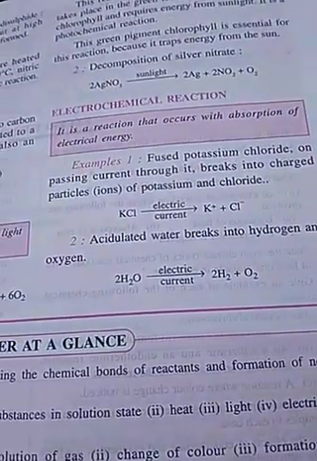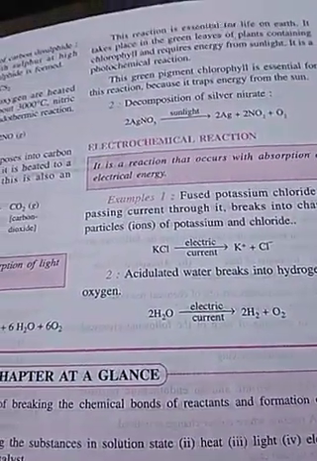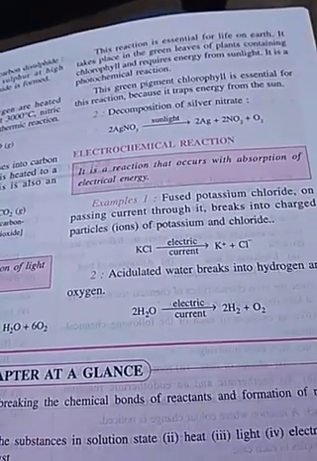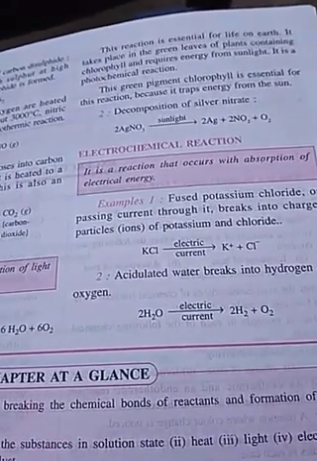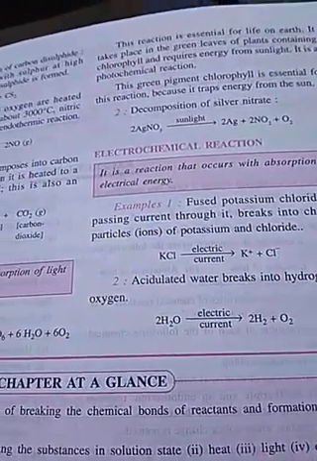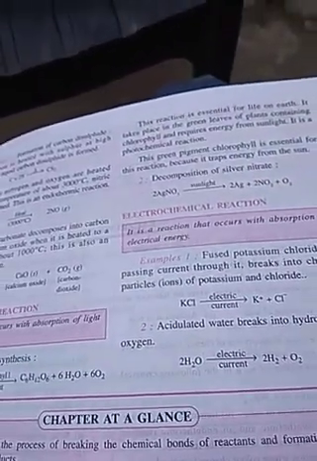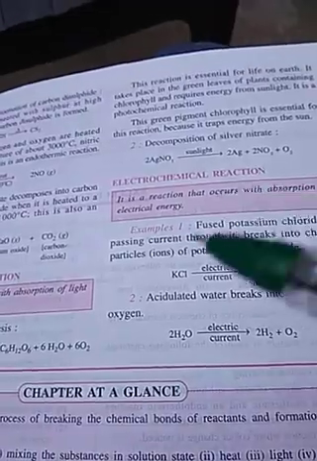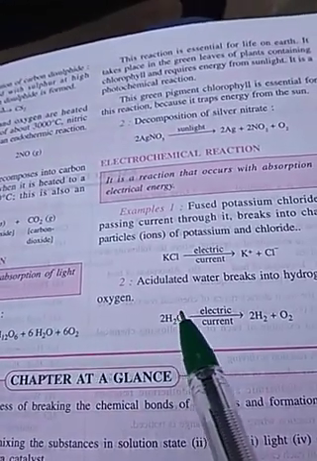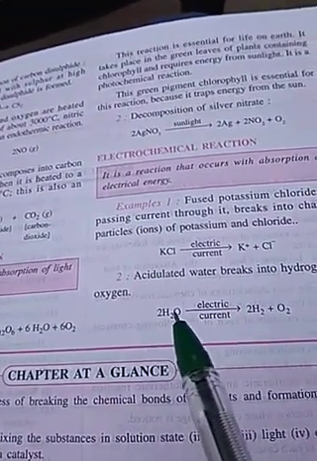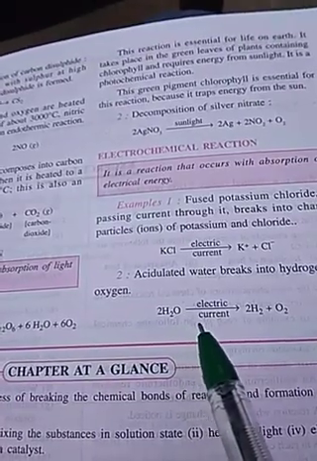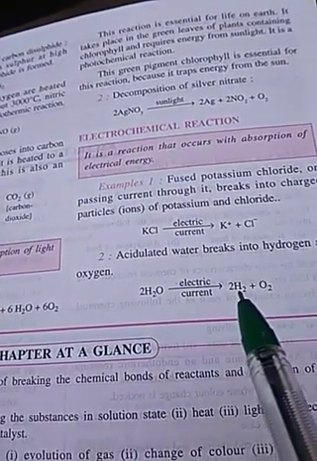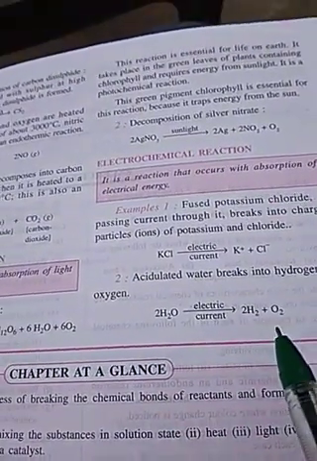Every time we use water, we know that water is made up of hydrogen and oxygen, but we cannot separate it physically, though we can separate it by the process of electrolysis. After passing an electric current in water, the water will dissociate to form hydrogen and oxygen.